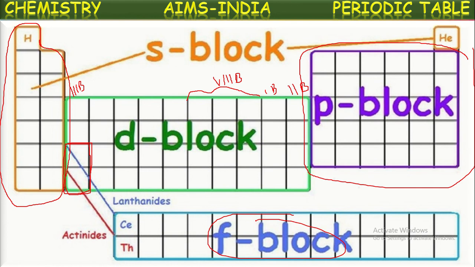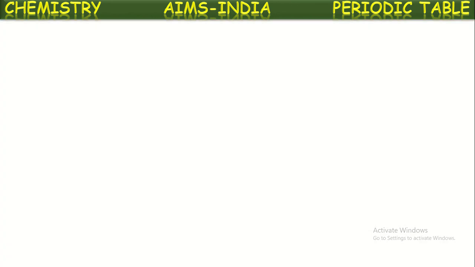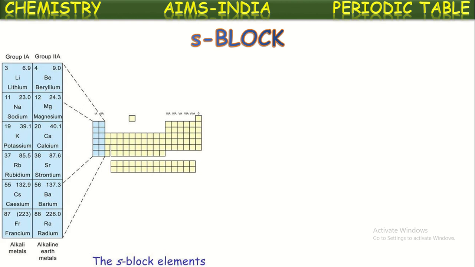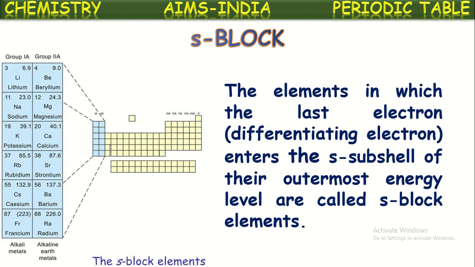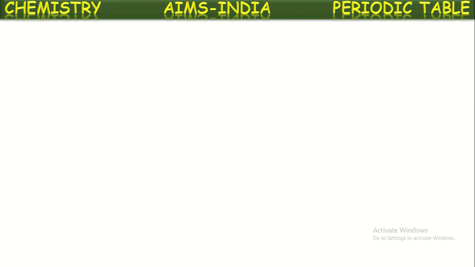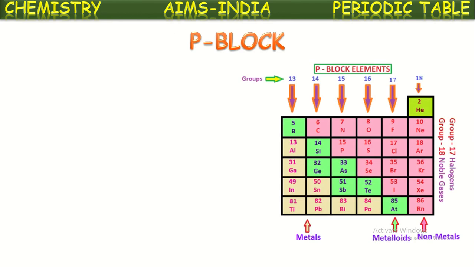Okay, let us see these blocks in detail once again. S block elements are the first two columns in the modern periodic table. They are called s block elements because their differentiating electron enters the s subshell. Next, p block elements are the last six columns.